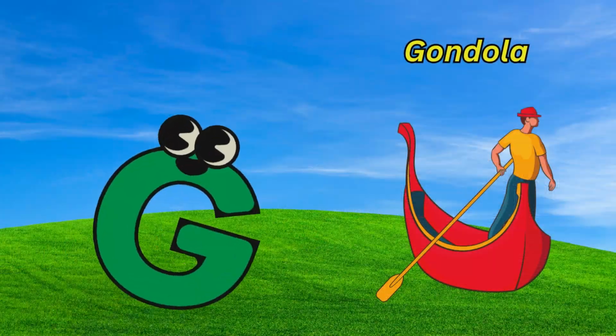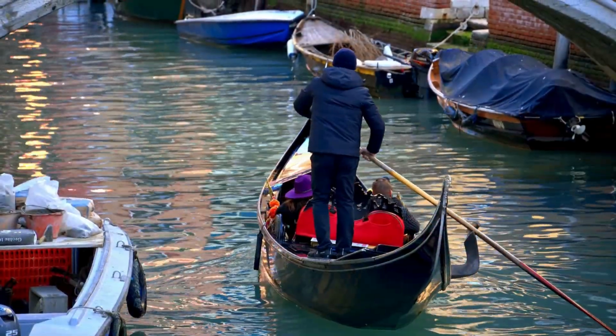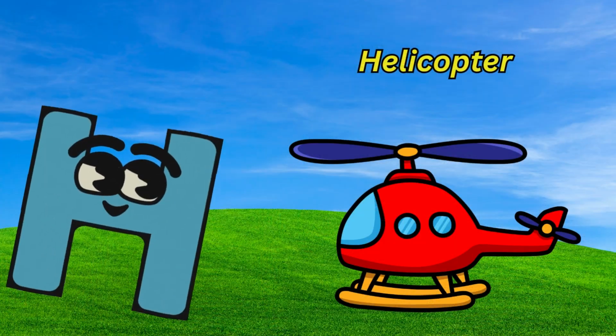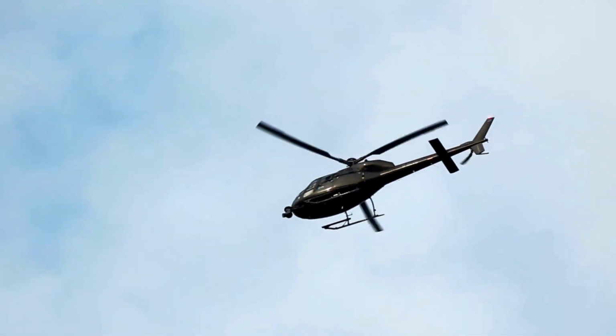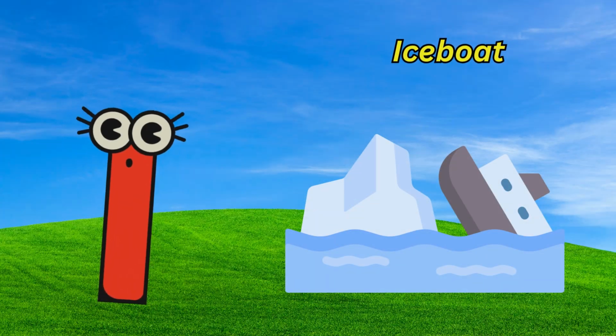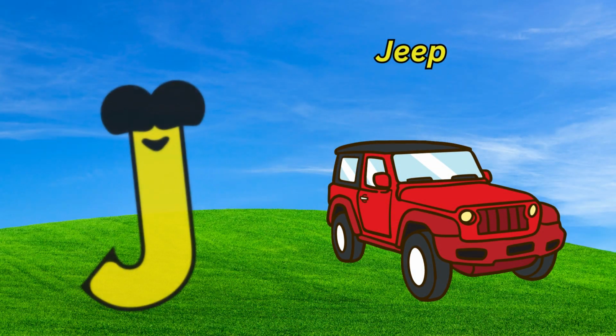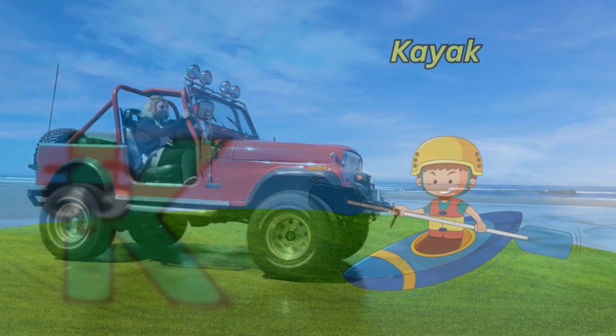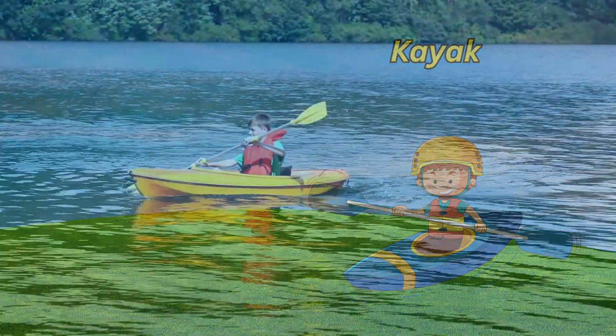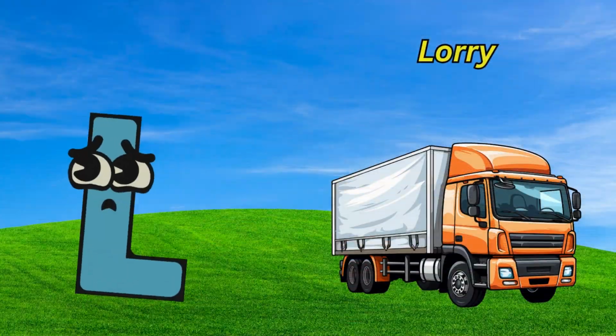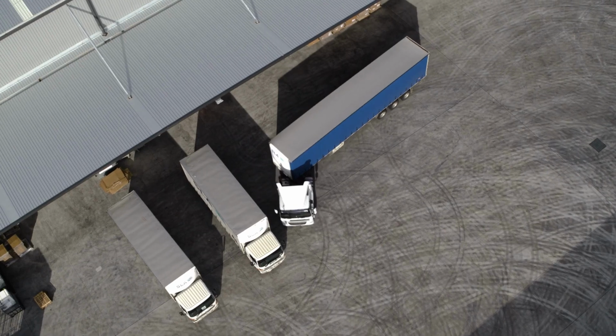Ferry. G is for gondola. Gondola. H is for helicopter. Helicopter. I is for iceboat. Iceboat. J is for jeep. Jeep. K is for kayak. Kayak. L is for lorry.